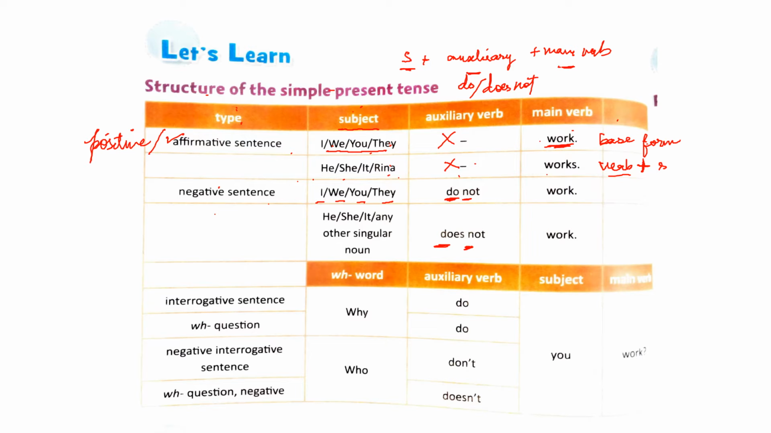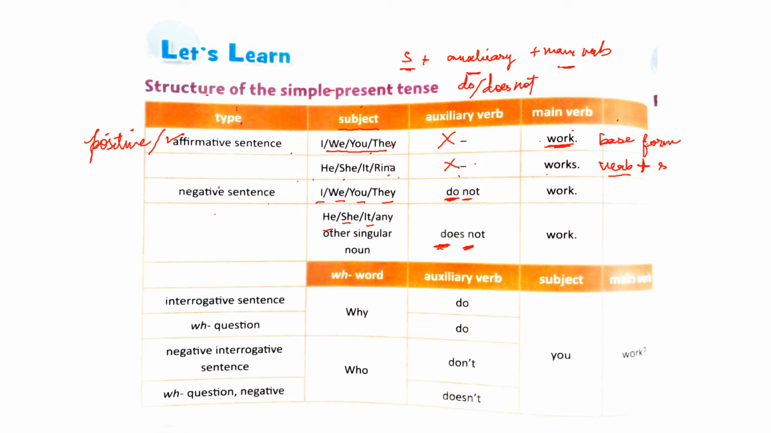We will not say I does not work. That is incorrect. Alright. If the subject is he, she, it, or any other singular noun, with them we use does not. So he does not work, she does not work, and it does not work, or Reena does not work. Any singular noun other than these three.